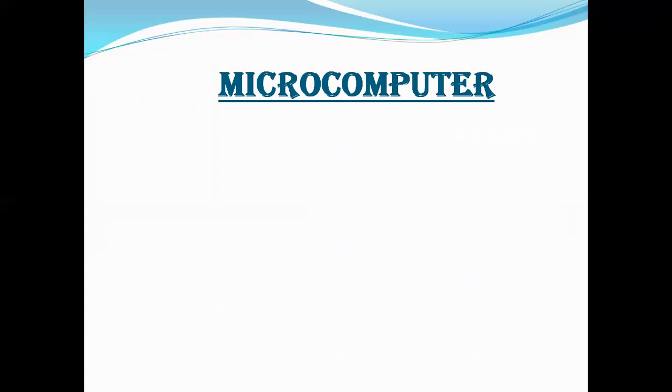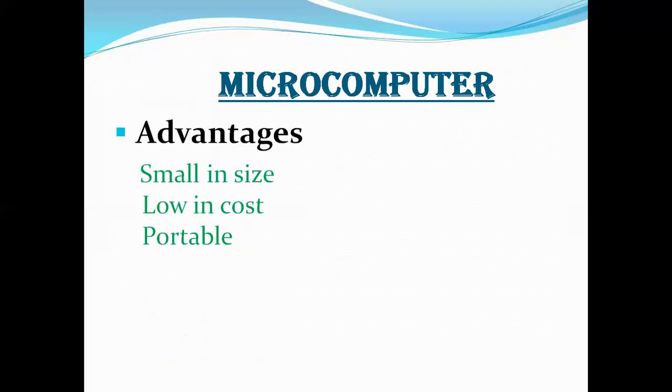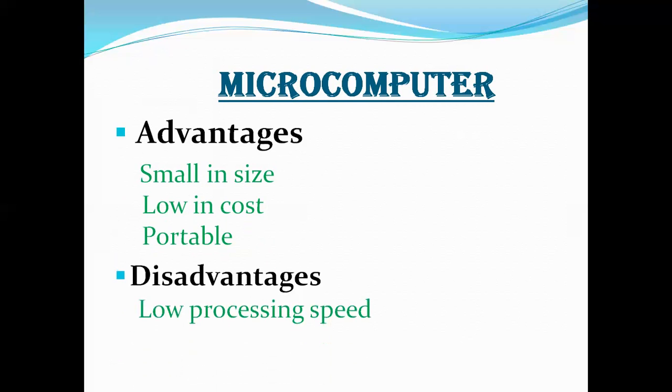Now we discuss some advantages and disadvantages of microcomputer. So first we discuss the advantages of a microcomputer. The first one is small in size. The second one is microcomputer is low in cost. The third one is portable, means we can hold it in our hands. The disadvantage is microcomputer has low processing speed.